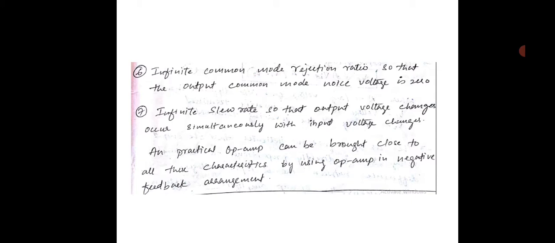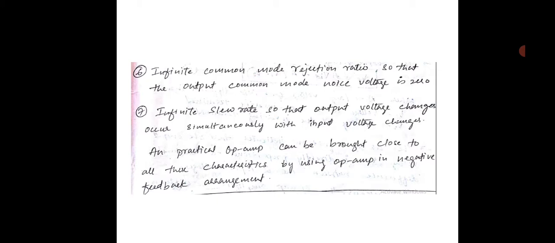Seventh one, infinite slew rate. What is slew rate? The rate of change of output voltage, the change in the output voltage with respect to change in time. I have shown that diagram in that particular topic, you can watch my video on it. So I'll repeat this: infinite slew rate, so that the output voltage changes occur simultaneously with input voltage changes.